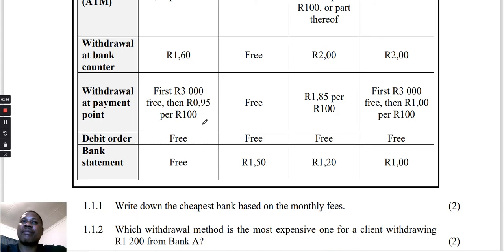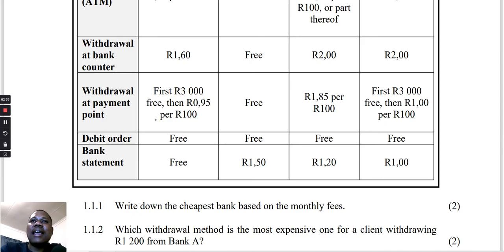So let's land on the first question, 1.1.1. Remember, guys, when you answer my questions in Maths Lit, this is what you are going to benefit from watching my videos on YouTube. When you look at a question like this, you must look at what we call an action verb. In English, you have been taught that an action verb is a doing word. That word is very important in Maths Lit, because there is no question without an action verb, because it directs you on what to do. They can't say define and then you calculate.